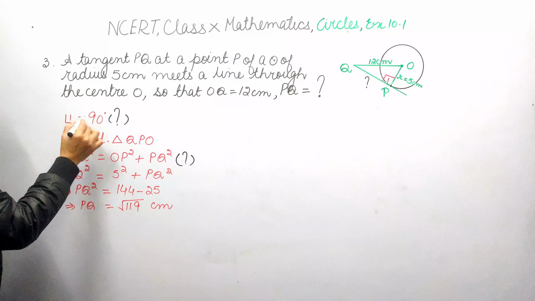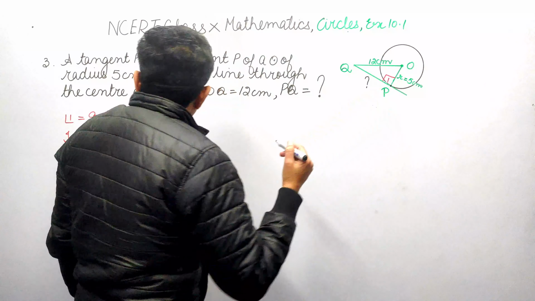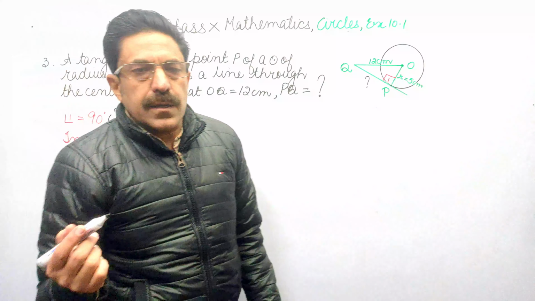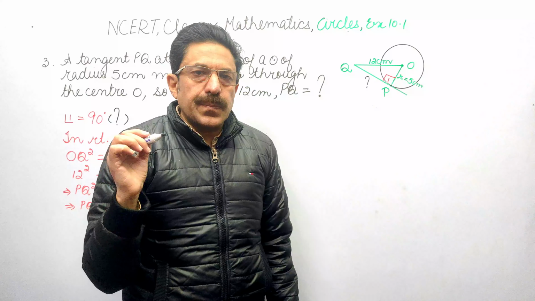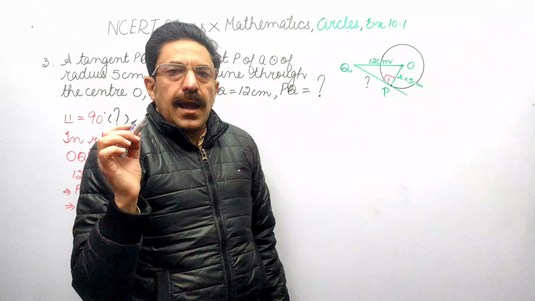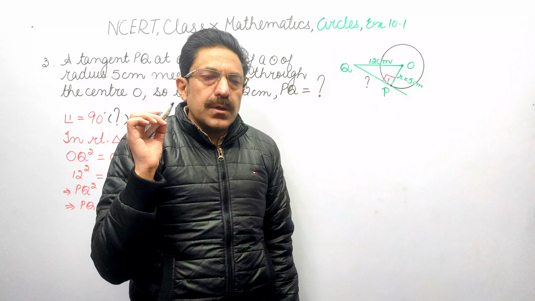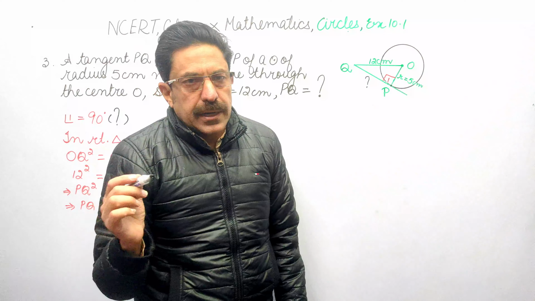Now angle 1 is equal to 90 degree. Why angle 1 is equal to 90 degree? We have done in the first video of this playlist that the tangent is perpendicular to radius at point of contact.